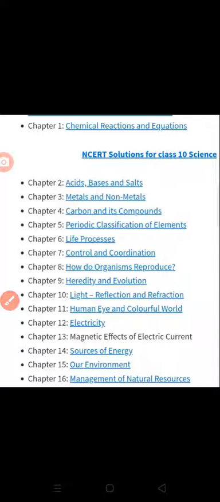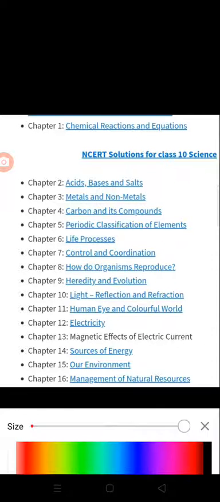The 10th class syllabus is almost related to the 9th class syllabus, with somewhat deeper concepts compared to 9th class, and it is very, very important if you are going to further classes. The 10th class syllabus is very important in 11th and 12th, and even in engineering many concepts are related to this. First we will start with chapter 1, chemical reactions and equations. Here all the chemical formulas and chemical equations start, from 10th class.